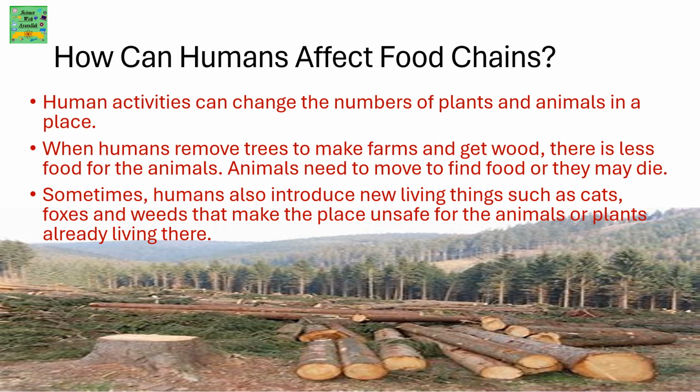How can humans affect the food chains? Human activities can change the number of plants and animals in a place. When humans remove trees to make farms and get wood, there is less food for the animals. Animals need to move to find food or they may die. Sometimes humans also introduce new living things such as cats, foxes, and weeds, which make the place unsafe for the animals or plants already living there.